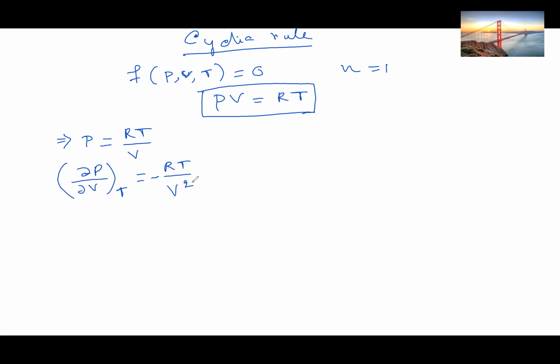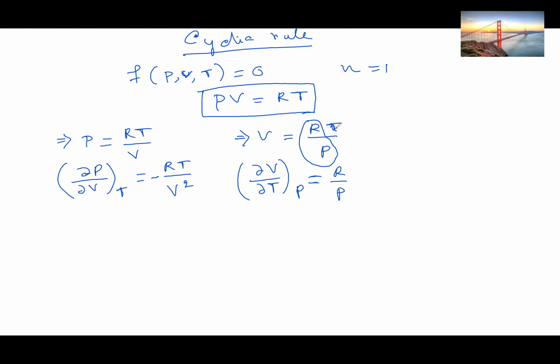Okay, and V equals RT by P. If we differentiate del V del T at constant pressure, we are differentiating V with respect to T, so R by P is constant, so it will be R by P only, because differentiation of T will be 1.